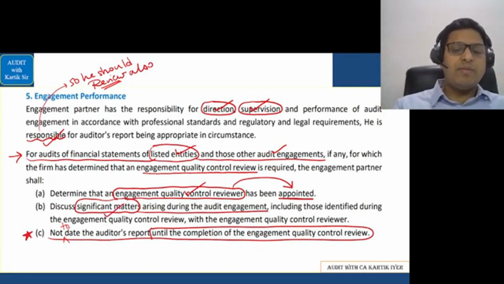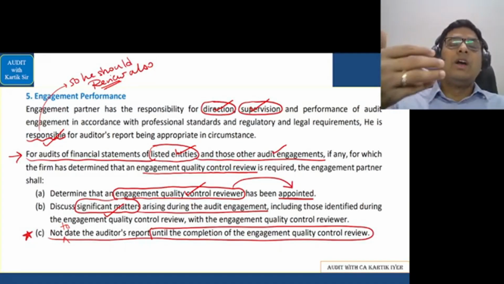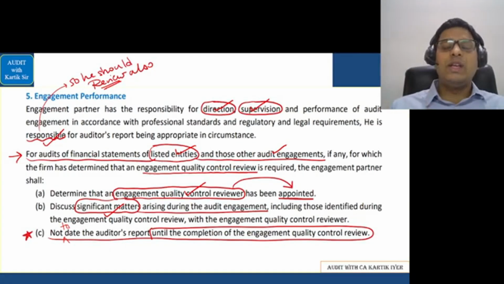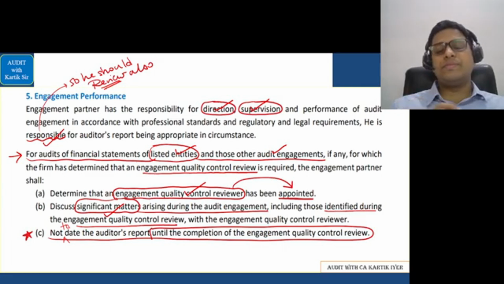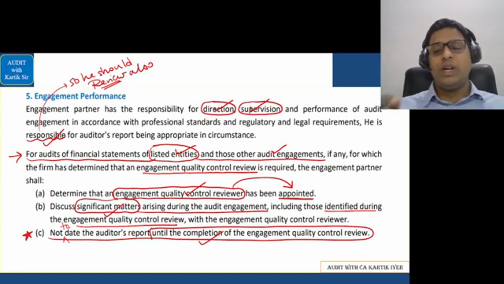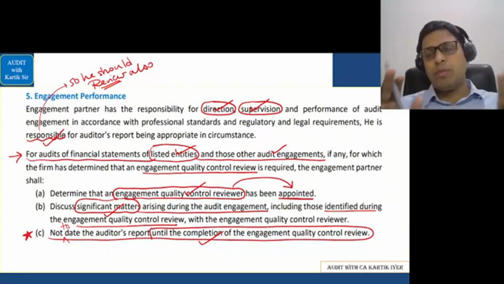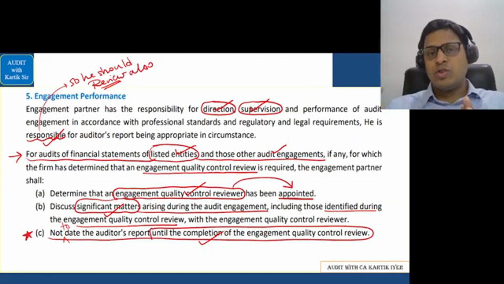We should discuss significant matters with the engagement team members or the audit team members so that we are able to look into that matter in much more depth, and also the matters that have been identified during the engagement quality control review. Finally, we should not date our audit report until the completion of the engagement quality control review, because till that time it means our audit work is not yet done. So till the engagement quality control review is over, we should not date our audit report.